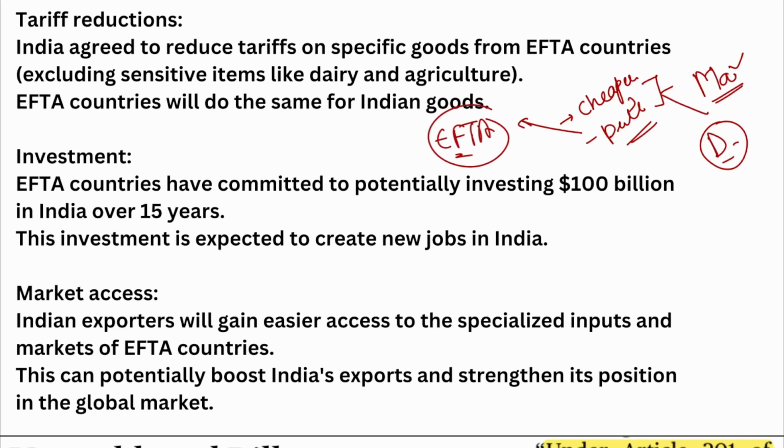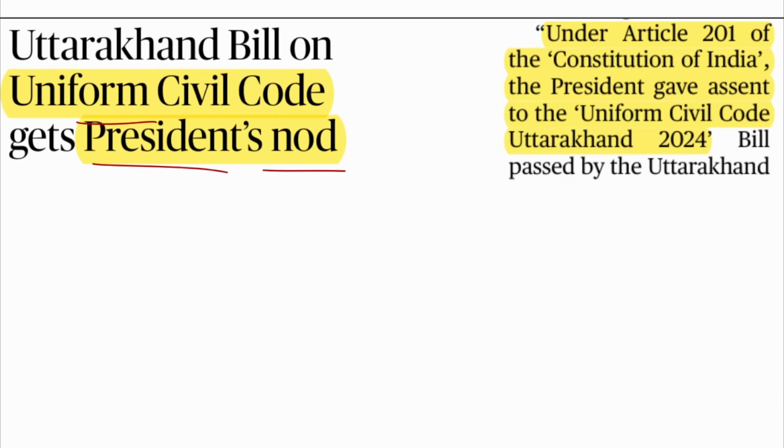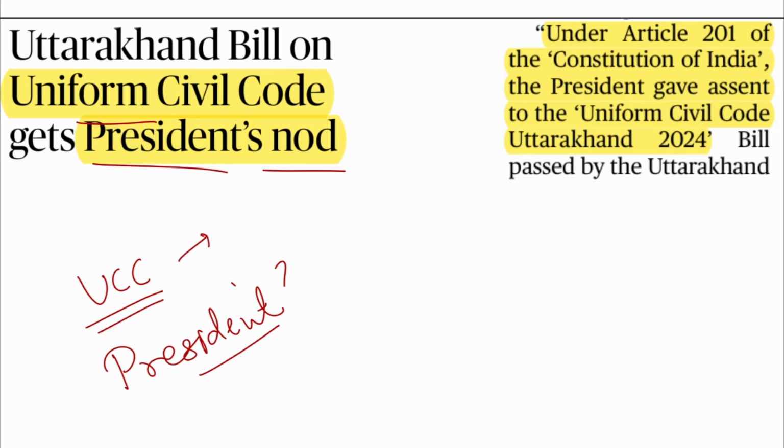All right, okay. Let's move further to the next news, that is: Uttarakhand bill on the Uniform Civil Code gets the president's nod. So here what is important for us is, what is UCC? And why is the president's nod required for this? Which articles deal with UCC? Which articles may even go against the UCC?